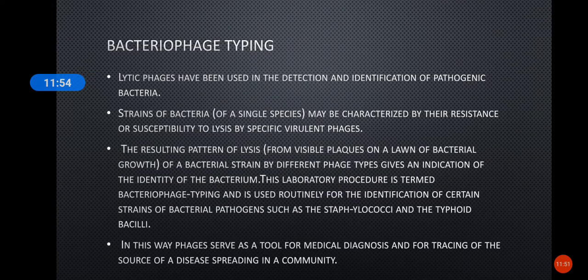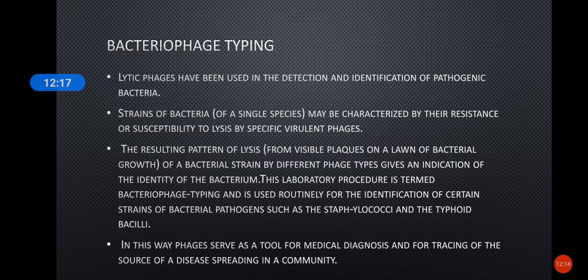The lytic phages can be used in the detection and identification of pathogenic bacteria. This procedure is known as bacteriophage typing, and it serves as a tool for medical diagnosis and for tracing the source of disease spreading in a community. So how is it done?